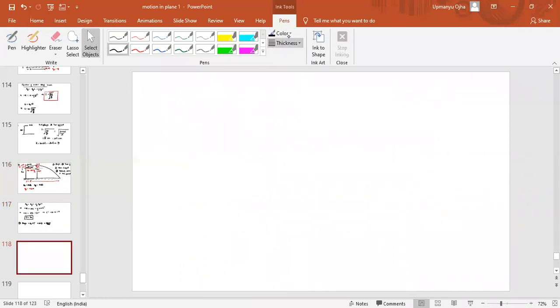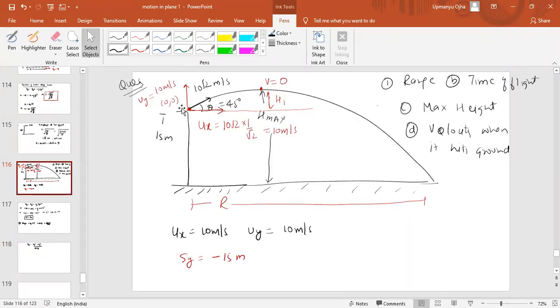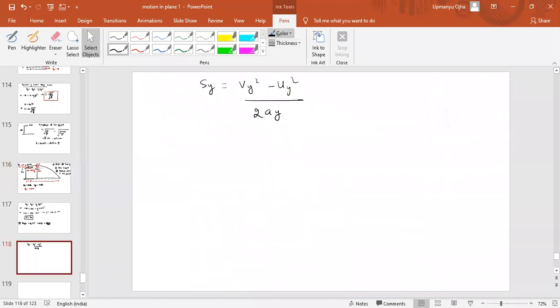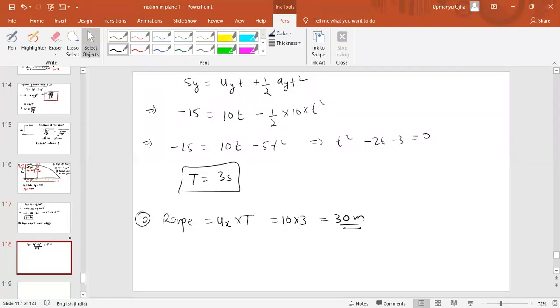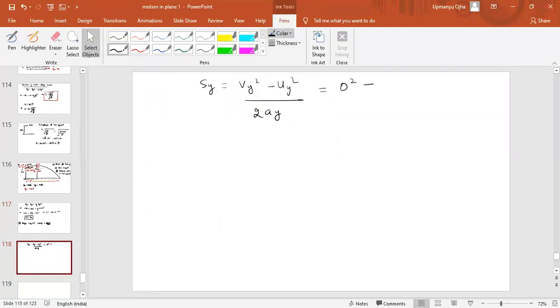which equation can we use? Sy equal to vy square minus uy square by 2 into ay. Now this point is origin. From the horizontal, how much distance does it have to travel? h1. The final velocity is 0. So we get 0 square minus 10 square by 2 into minus g, which is equal to h1.